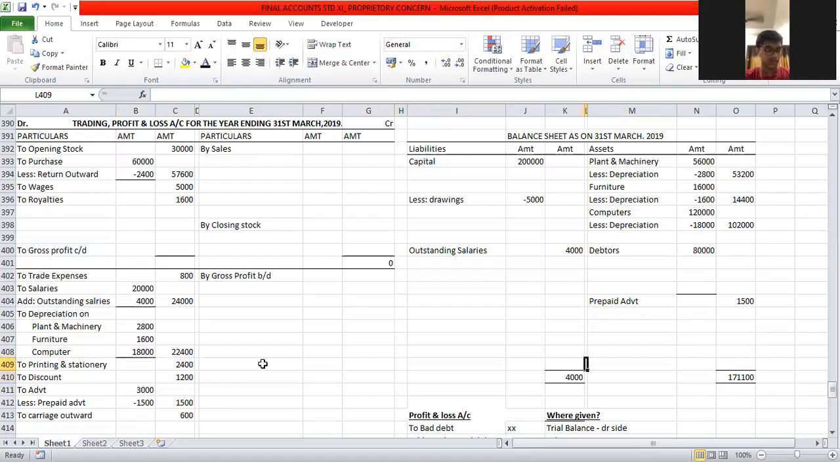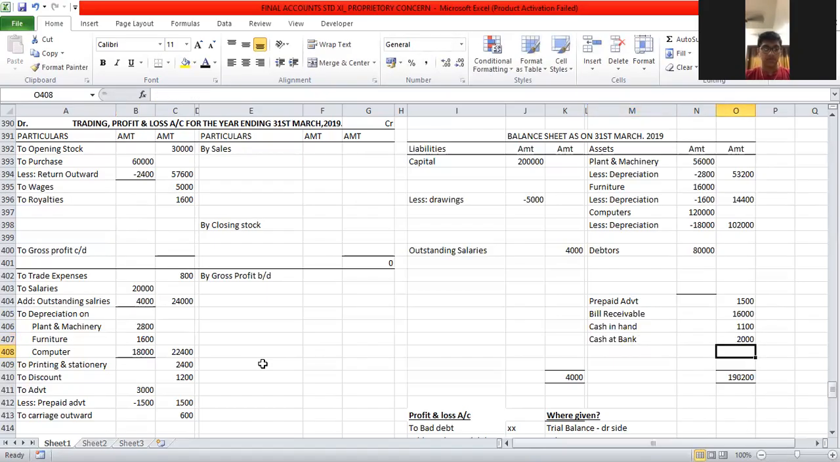Next, I have bill receivable, which goes to asset. The amount is 16,000. Next, I have cash in hand, which goes to asset. The amount is 1,100. Cash at bank goes to asset. The amount of cash at bank is 2,000.